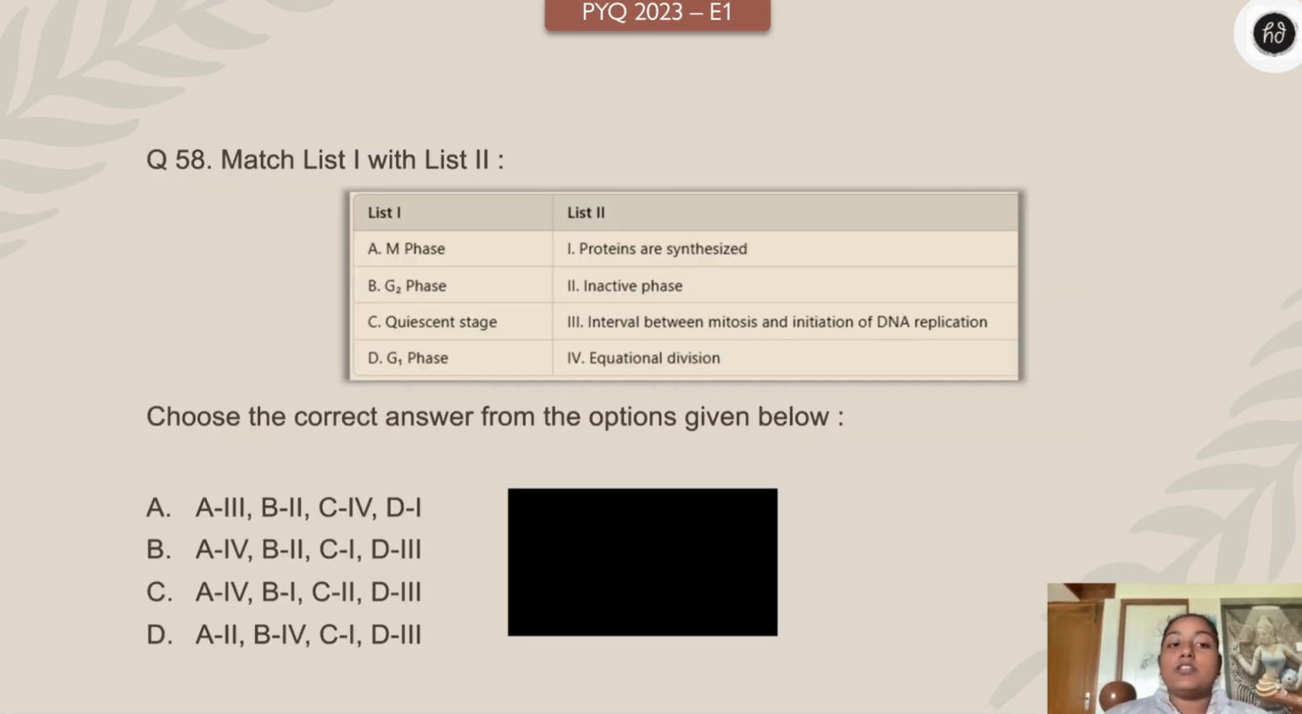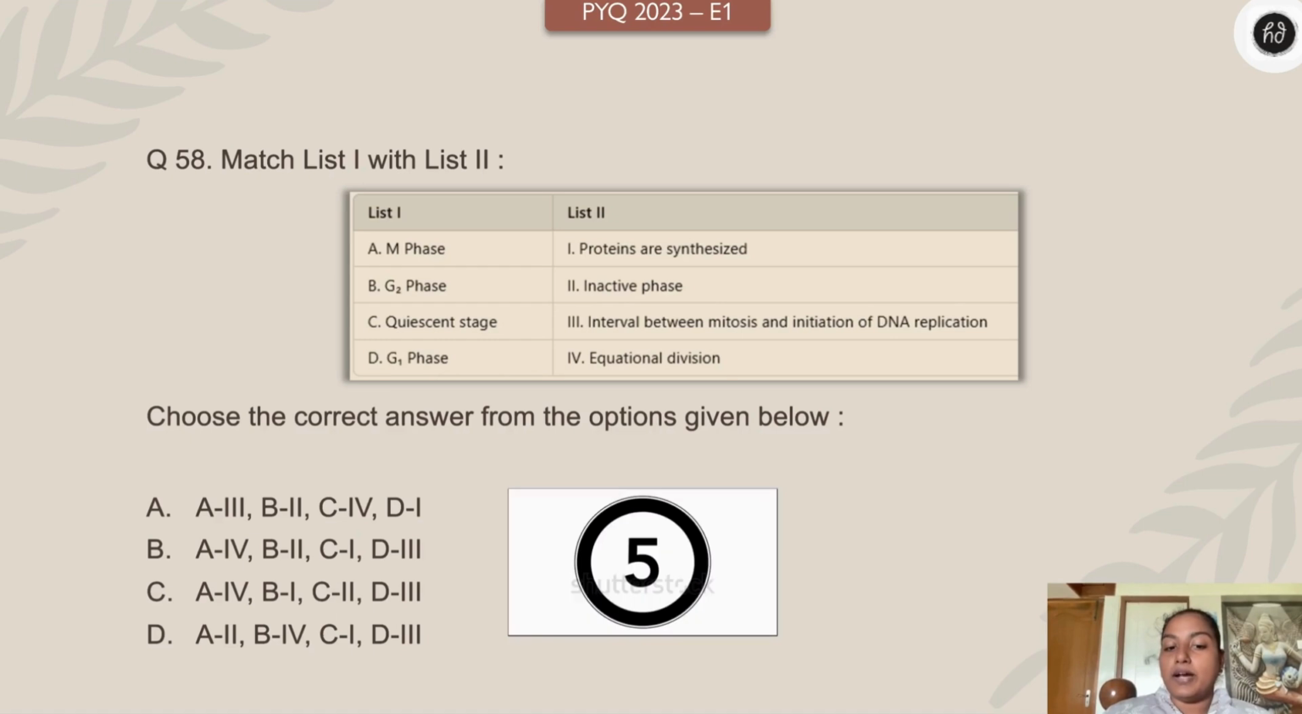Okay, match list 1 and list 2. List 1: M phase, G2 phase, quiescent phase, and then G1 phase. List 2: proteins are synthesized, inactive phase, interval between mitosis and initiation of DNA replication, equational division. So this is again very easy, you are learning from grade 10. So pick the right option, match it and pick the right option. Your time starts 3, 2, 1 right now.